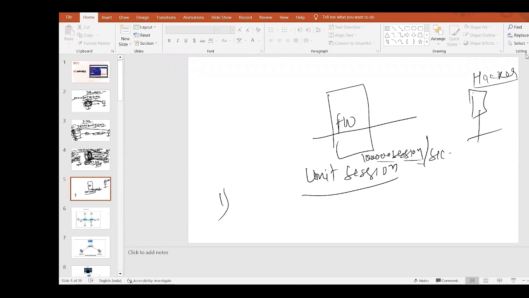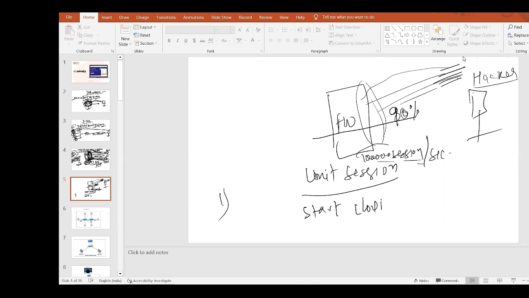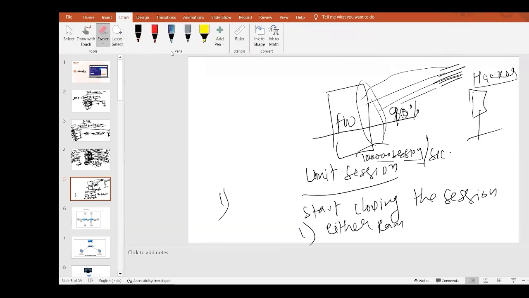So we will make a kind of limitation: whether it's a hacker or a legitimate user, whatever the traffic, if my firewall gets around 80 or 90% occupied with sessions, what is it going to do? My firewall will start closing sessions automatically, in two ways. Either randomly. What's the meaning of random, guys? It means it can close any session.